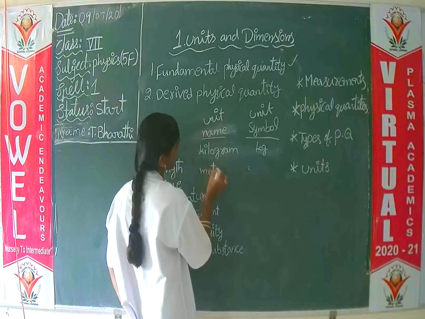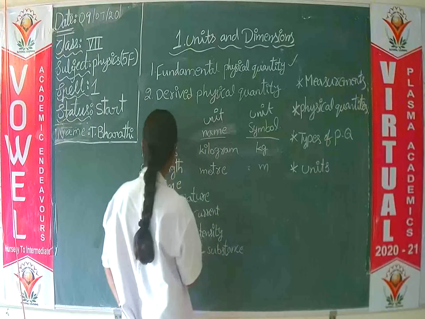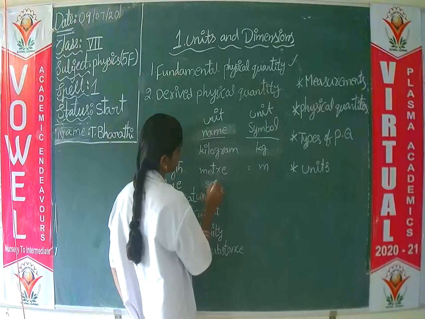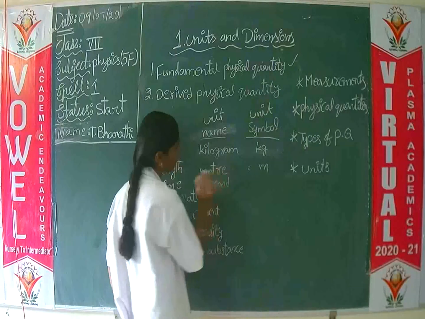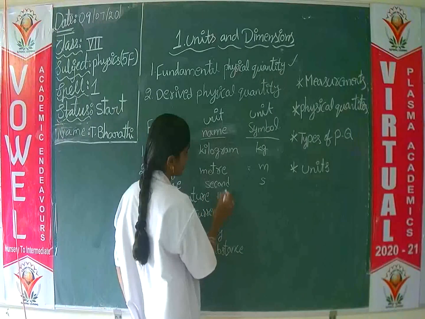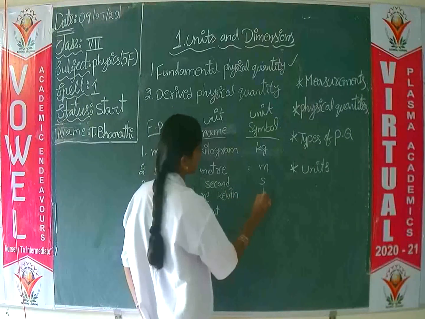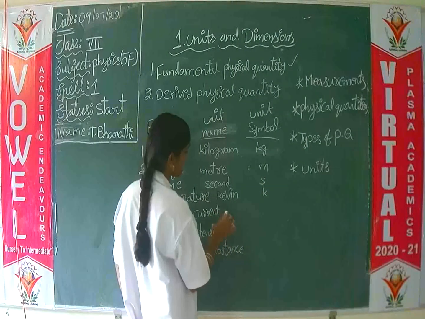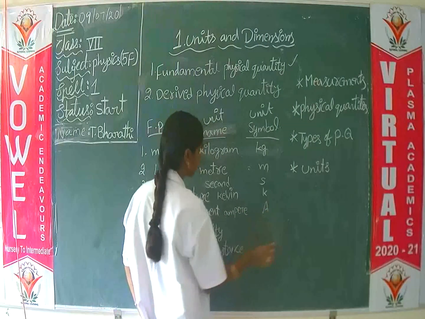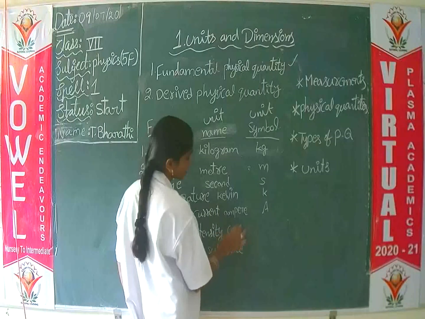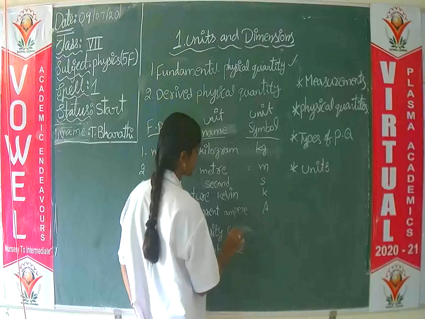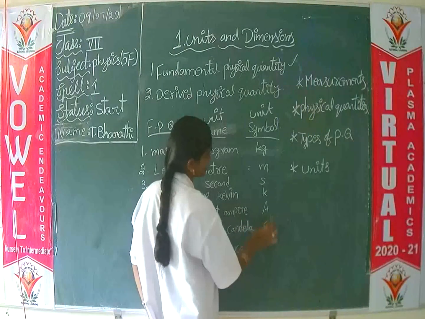Length, unit name is meter, symbol small m. Time, unit name is second. Temperature, unit name is Kelvin, unit symbol is K. Electric current, unit name is ampere, symbol is A. Luminous intensity, unit name is candela, symbol is cd.